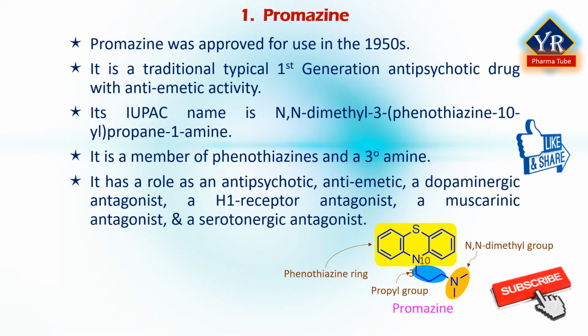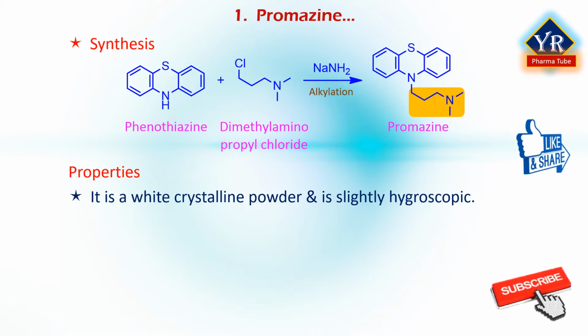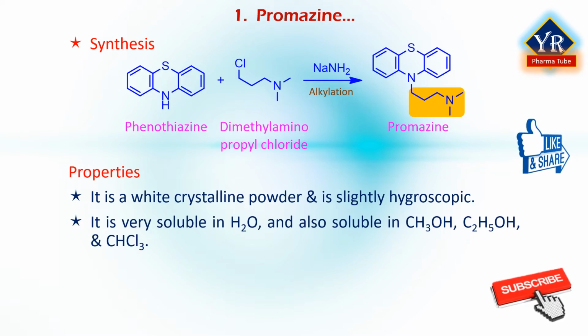It has a role as an antipsychotic drug, an antiemetic, a dopaminergic antagonist, an H1 receptor antagonist, a muscarinic antagonist, and a serotonergic antagonist. Promazine is synthesized in a single-step reaction by the alkylation of phenothiazine with 3-dimethylamino-propyl chloride in the presence of sodium amide. It is a white or almost white crystalline powder and is slightly hygroscopic. It is very soluble in water and soluble in polar solvents like methanol, ethanol and chloroform. It is practically insoluble in ether and benzene.